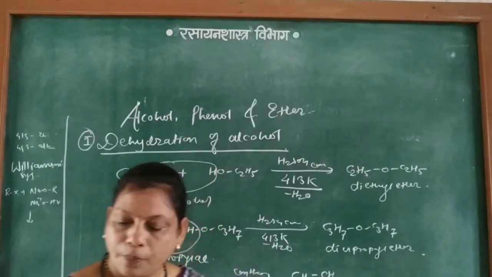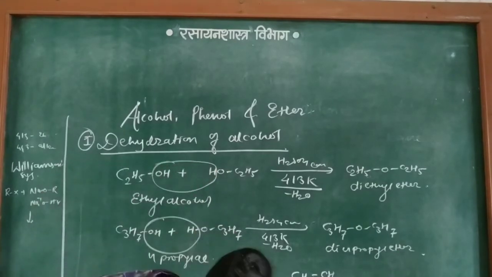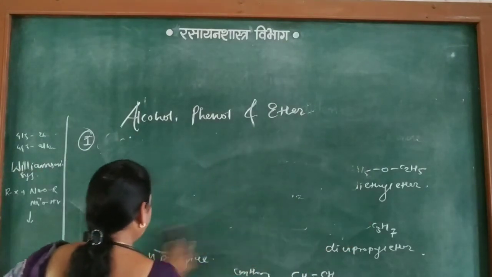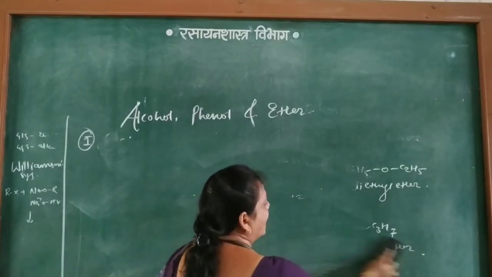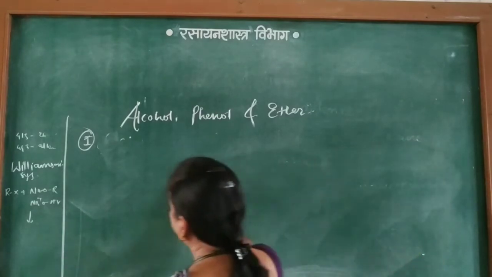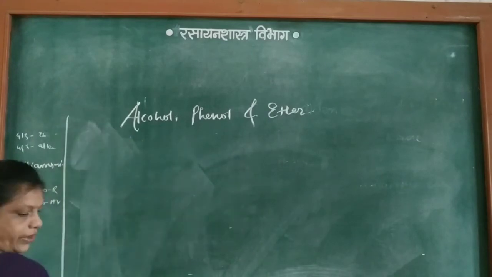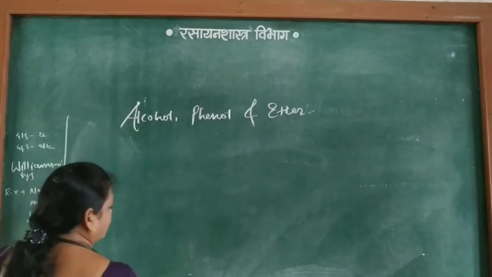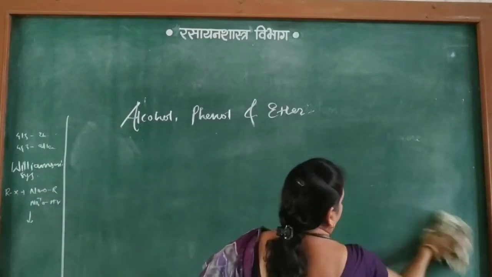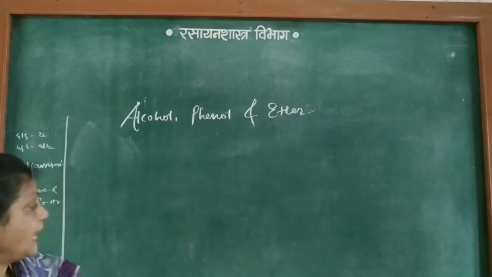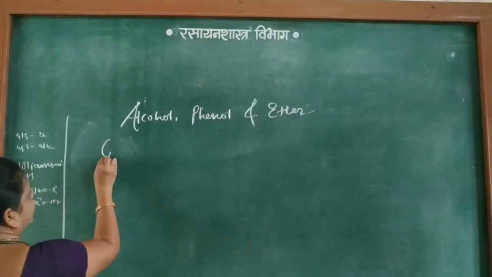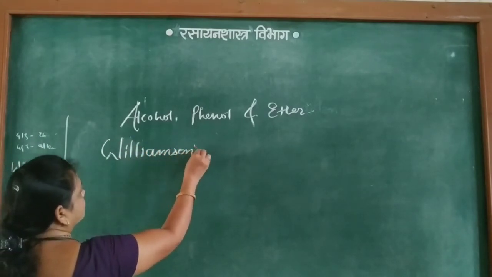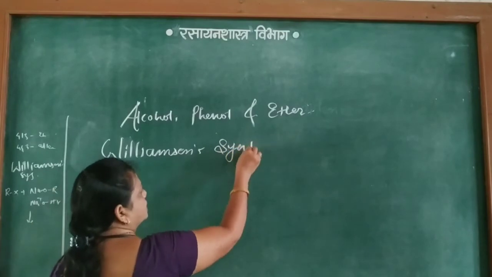Then the second method of preparation of ether is Williamson synthesis. In the Williamson synthesis, alkyl halide is used, and with the alkyl halide, sodium alkoxide reacts to form the corresponding ether. Second one, that is Williamson's synthesis.